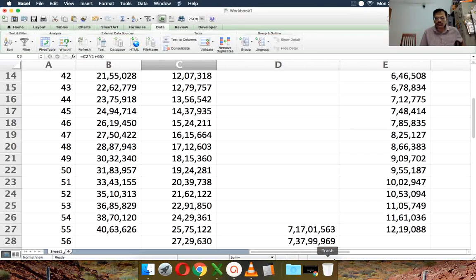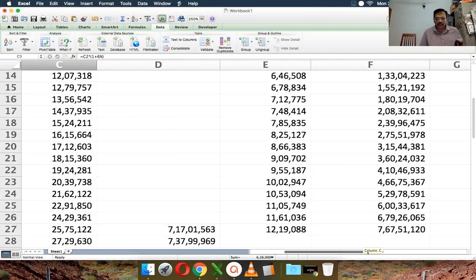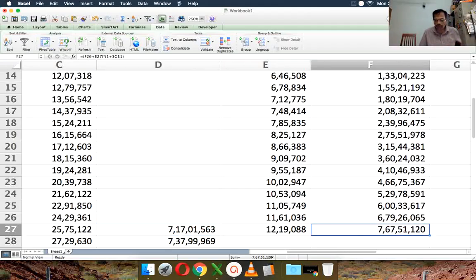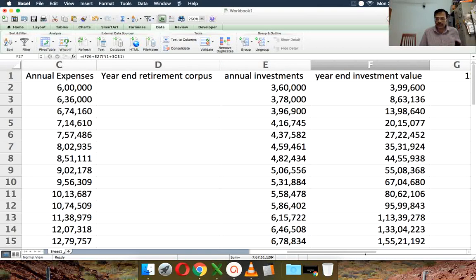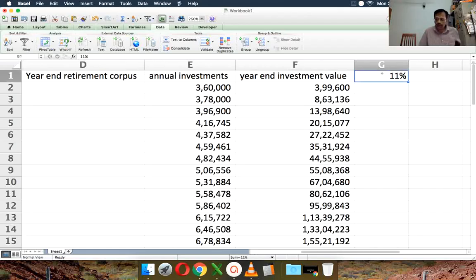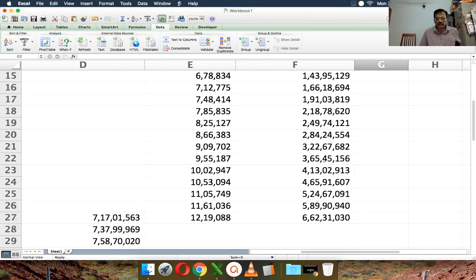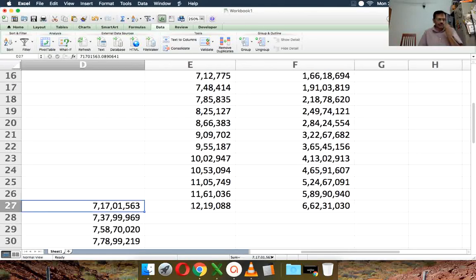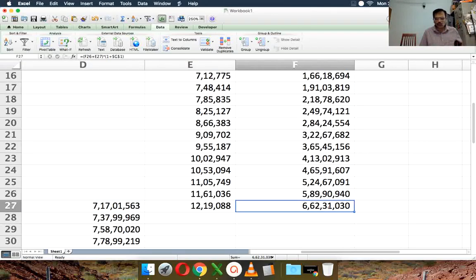and now it's come back to 7. Now it's dropped down to 7 crores, and so this is the target corpus necessary, 7.17 crores, and you will get 7.67 crores at 11% return from the portfolio. You can drop this down to 10%. So the target retirement corpus is 7.17 crores, but you expect to get about 6.62 crores.